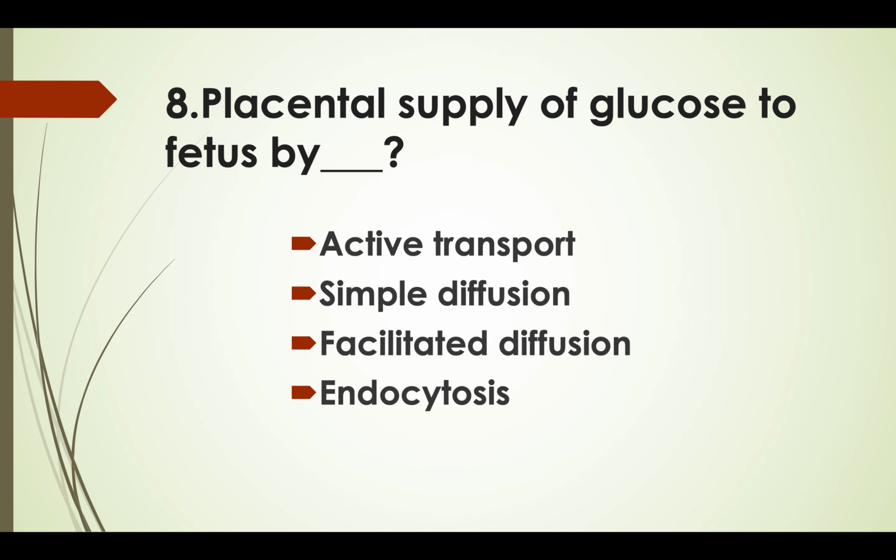Placental supply of glucose to the fetus by active transport, simple diffusion, facilitated diffusion, and endocytosis. Answer: facilitated diffusion.